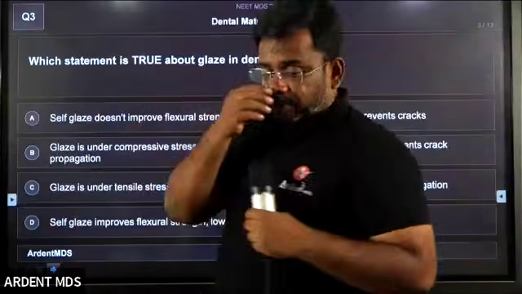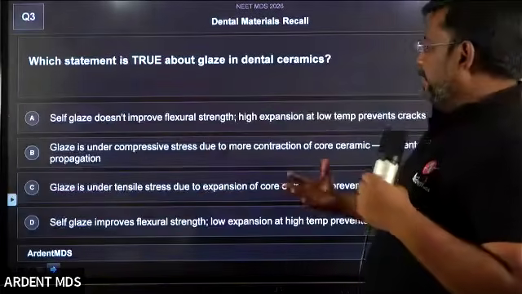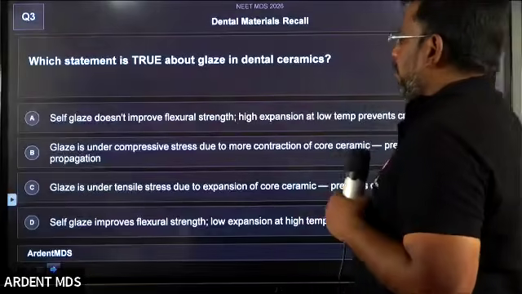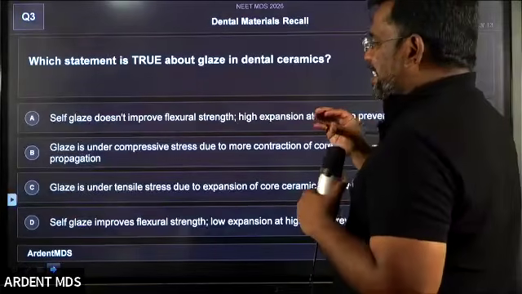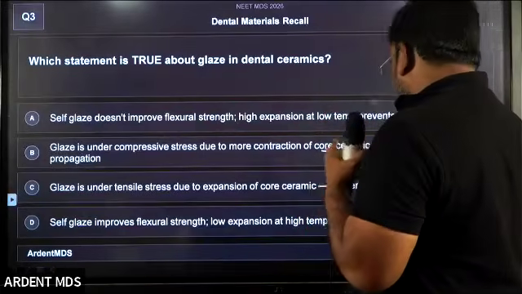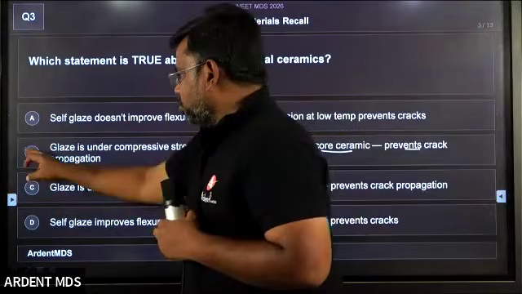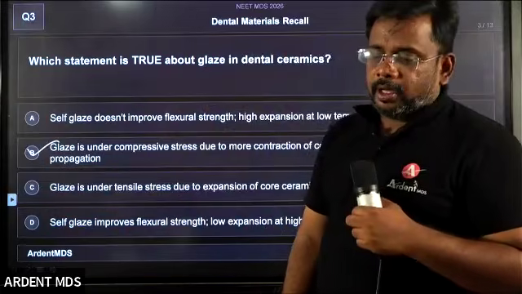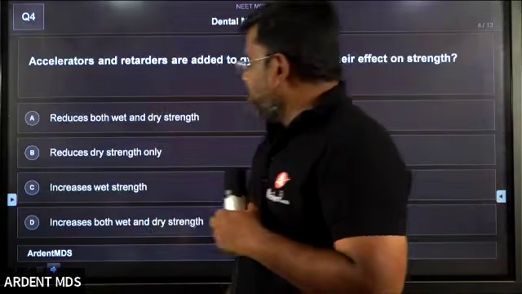Next question. Which statement is true about glaze in dental ceramic? Obviously the answer is that glaze puts the surface under compressive stress due to more contraction of the core ceramic, so it prevents crack propagation. So this is the concept for glaze in dental ceramic. Are students clear? Yes.